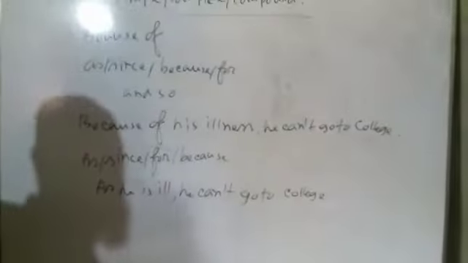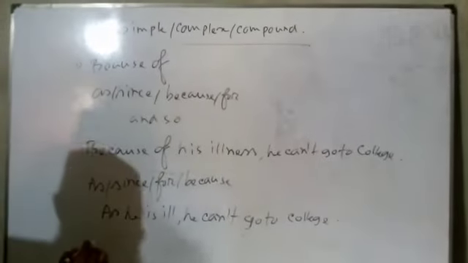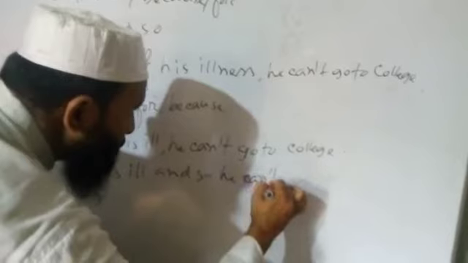As he is ill, he cannot go to college. And in compound it will be: he is ill and so he cannot go to college.